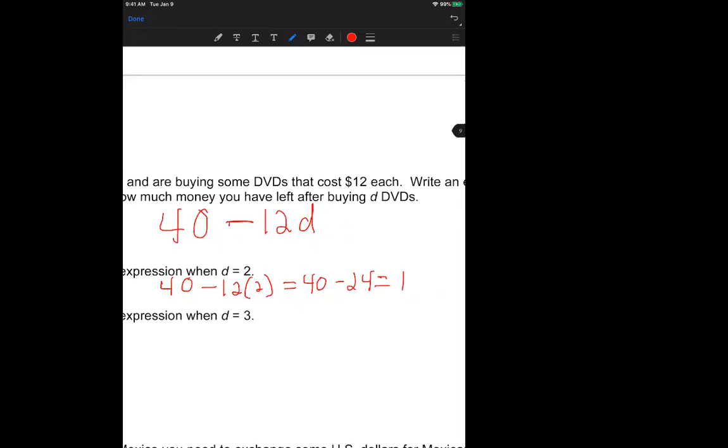26. Not 26. Close. 16. 16. Excellent. So you'll have $16 left if you bought 2. Now, if you bought 3, you just do the same exact thing, except instead of plugging in a 2, you plug in a 3. In this case, you'll have 40 minus 36, because 12 times 3 is 36. And then you'll just have $4 left over.